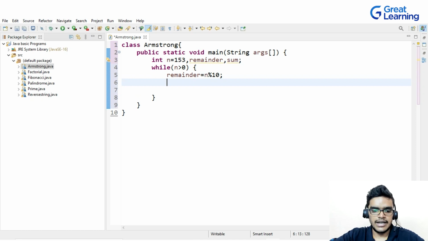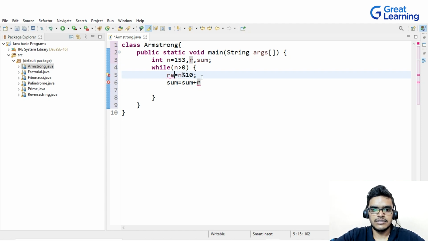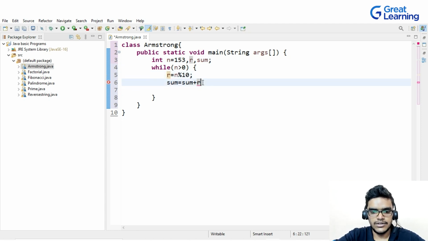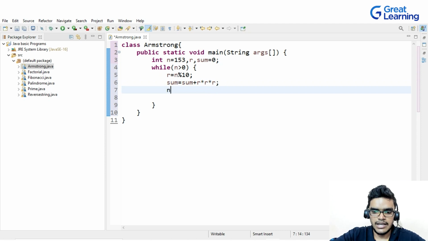and after that I will write sum is equal to sum plus remainder cube. So I have to write remainder into remainder into remainder. Let's write r here: r into r into r. And let me initialize the value of sum, because initially we want the sum value to be 0. This was our logic. And after that, n is equal to n divided by 10. So this was our basic logic for the Armstrong number.